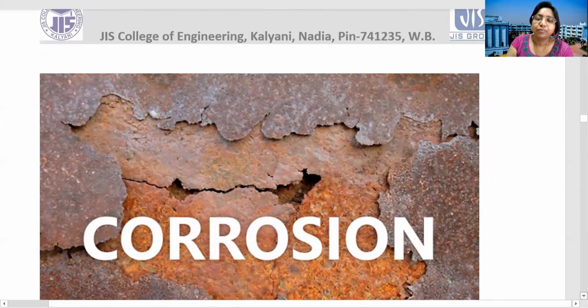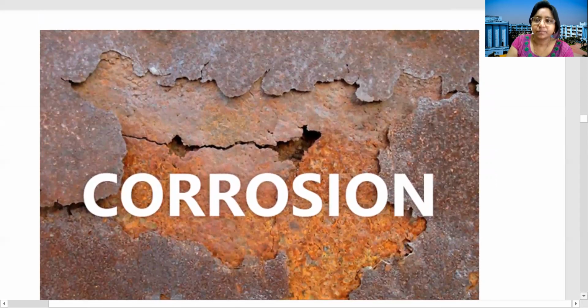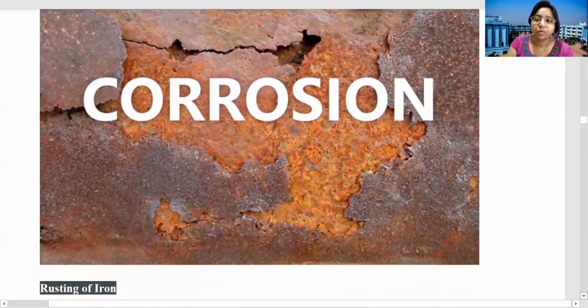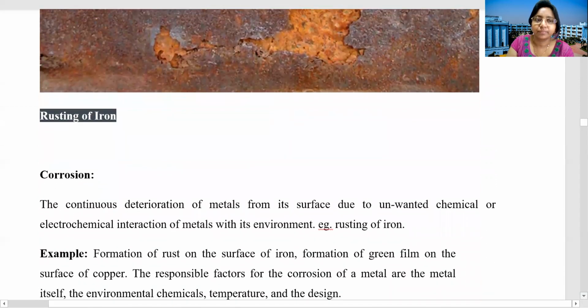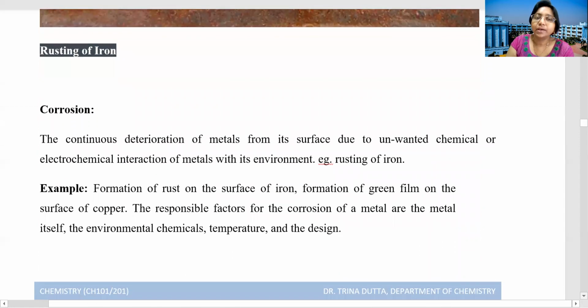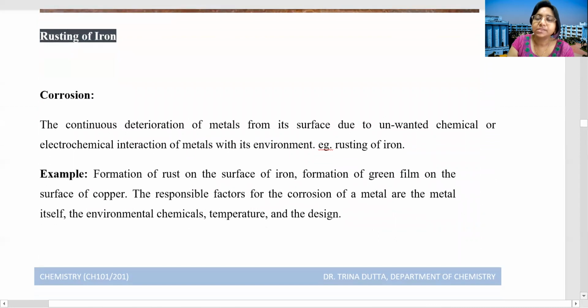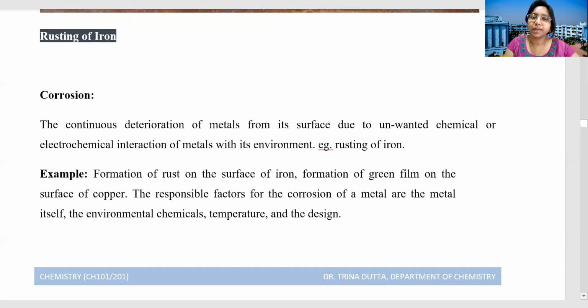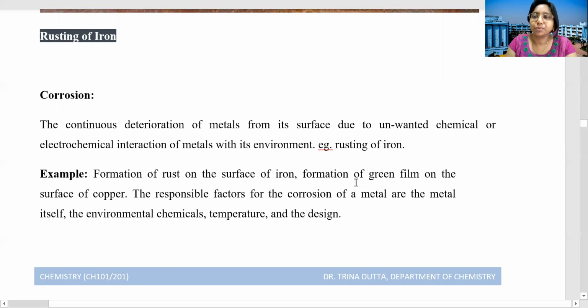So if I like to define corrosion, what will you say? The continuous deterioration of metal from its surface due to unwanted chemical or electrochemical interaction of metals with the environment. That is called corrosion.